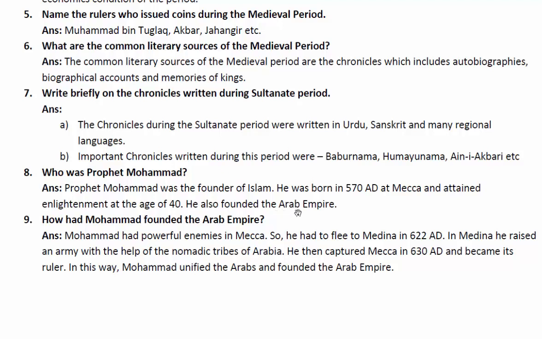Next question. How had Muhammad founded the Arab Empire? Muhammad had powerful enemies in Mecca. This is the first point. So he had to flee to Medina in 622 AD. In Medina, he raised an army with the help of the nomadic tribes of Arabia. He then captured Mecca in 630 AD and became its ruler. In this way, Muhammad unified the Arabs and founded the Arab Empire.